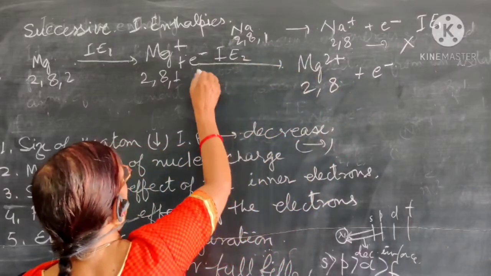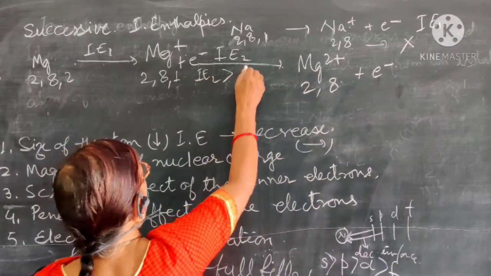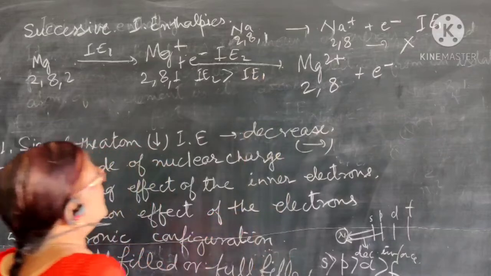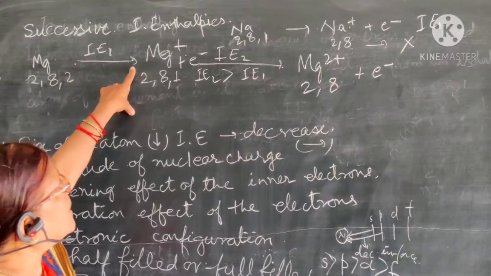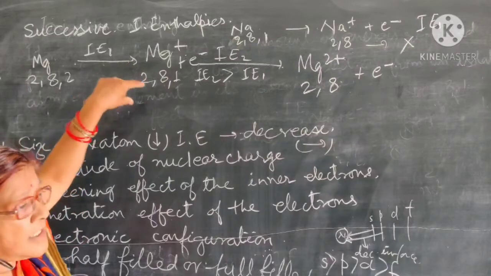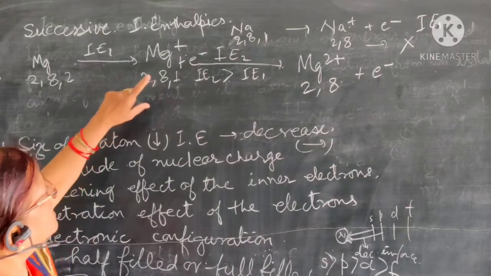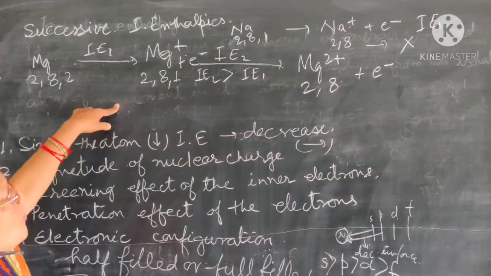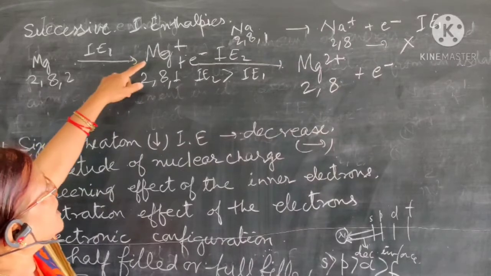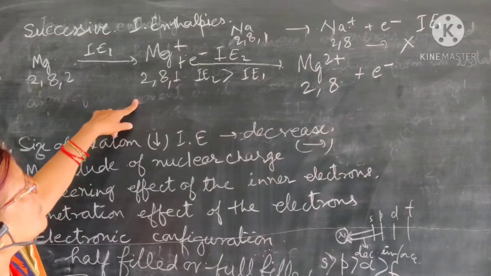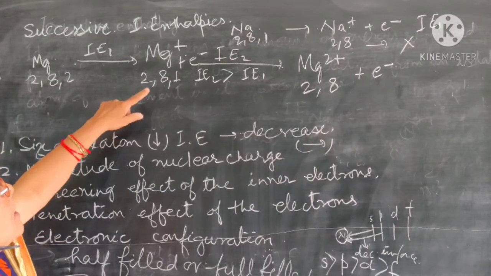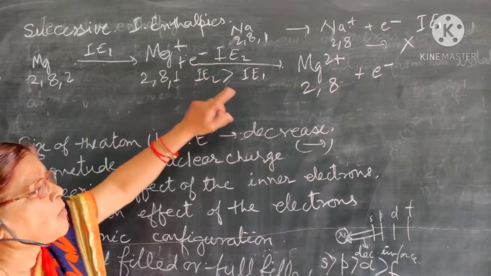The value of IE2 is greater than IE1, because there is a decrease in the number of electrons and so an increase in the effective nuclear charge, number 1. Number 2, now we are removing an electron from a positive species, a cation. So more energy is required.